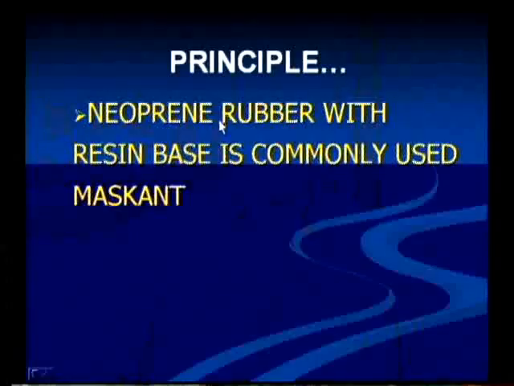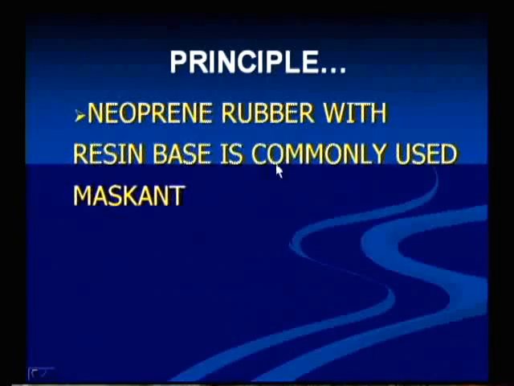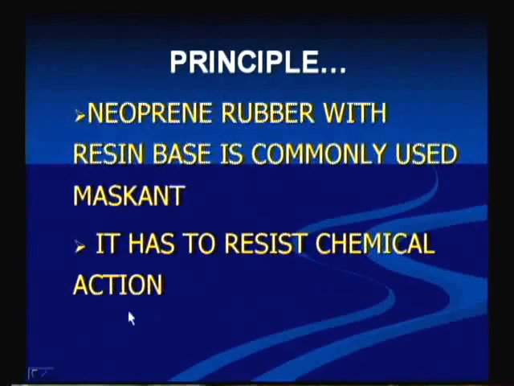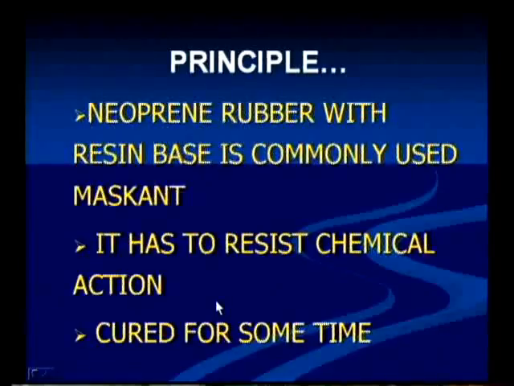And another thing is, what are the materials? Neoprene rubber with resin base is a commonly used maskant. So what type of maskant is to be used? It has to resist the chemical action. In case it also takes part in the chemical action, then our actual aim will be ruled out. Next, it is cured for some time. After giving the maskant, it should be cured, it should be dried for a certain time.